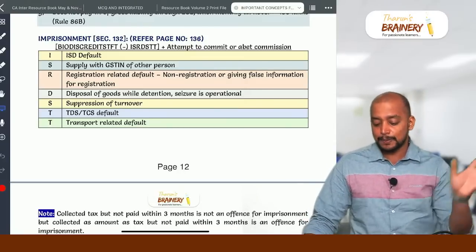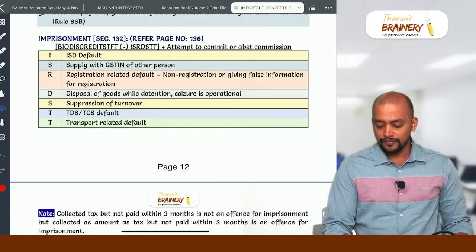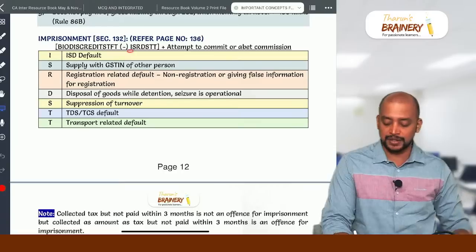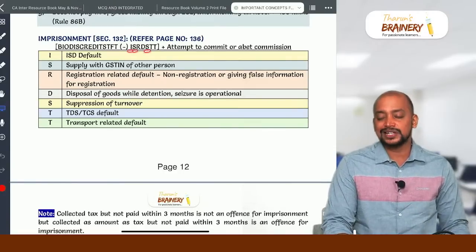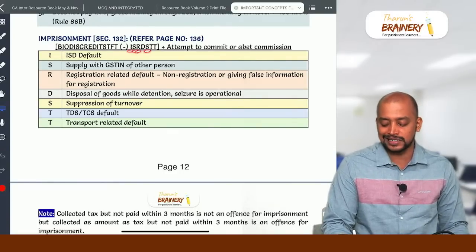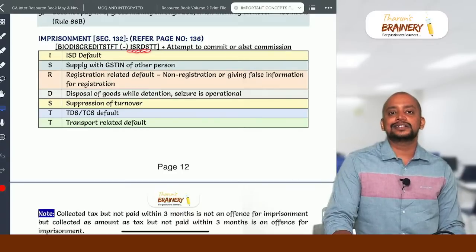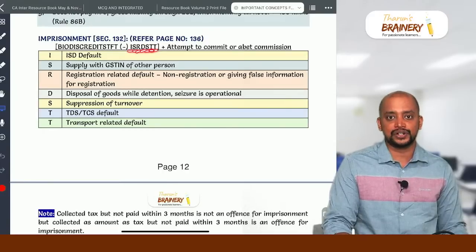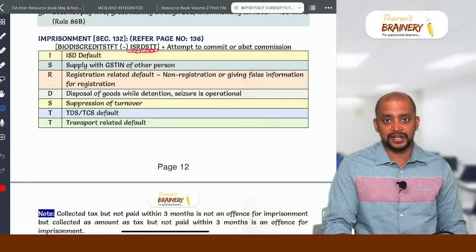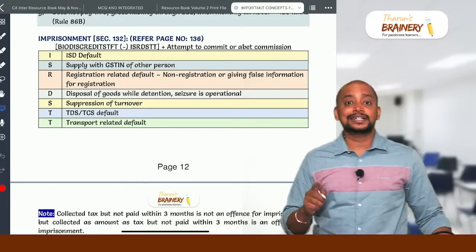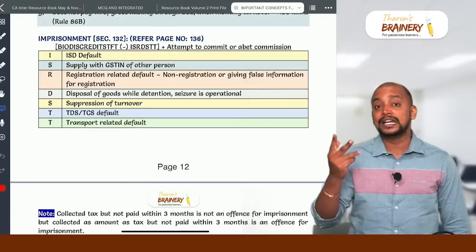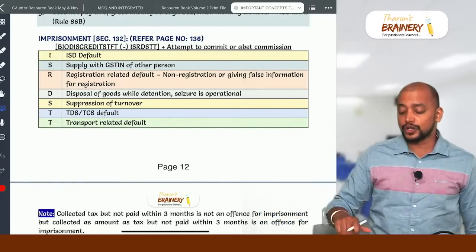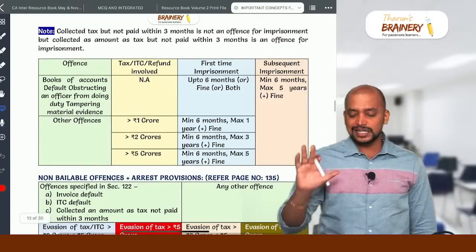Now take those offenses minus ISRD STT. I refers to ISD default. So only invoice default and ITC default are offenses for imprisonment. Then Y, both Ys: supply with the GST of another person, suppression of turnover, or registration related default, and D, that is disposal while detention or seizure is operational, and 2 T's, that is TDS/TCS and transportation related default. But tampering material evidence is an offense for imprisonment. Even C, collected tax not paid within 3 months, is not an offense. Only collected amount as tax not paid within 3 months is an offense for imprisonment. Plus attempt to commit or abetting commission of these offenses. So these are the offenses for imprisonment.